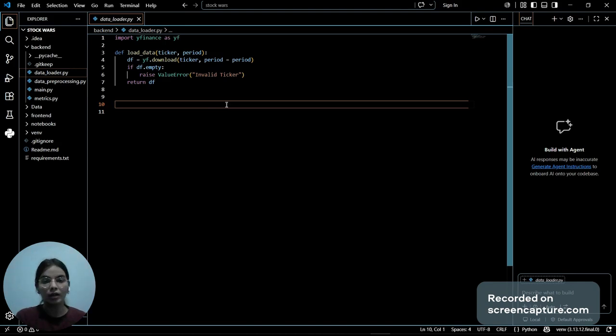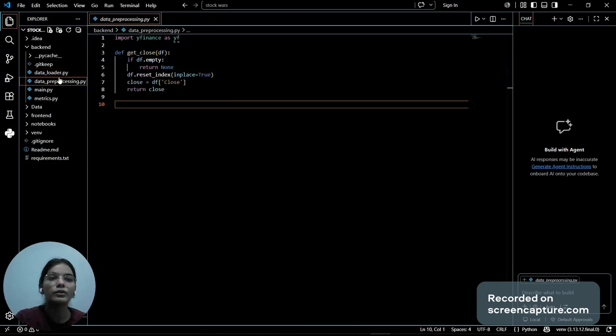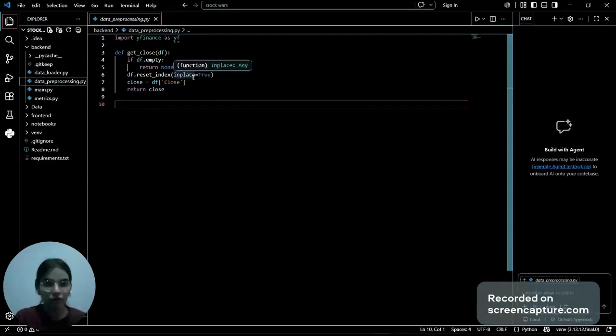Also, this function retrieves data directly from Yahoo Finance. Next up, we have data pre-processing. In this module, we extract the close price column from the stock data that was just downloaded. Most financial calculations rely on the closing value, so isolating this information early on will definitely help later. This also improves code reusability and modularity.